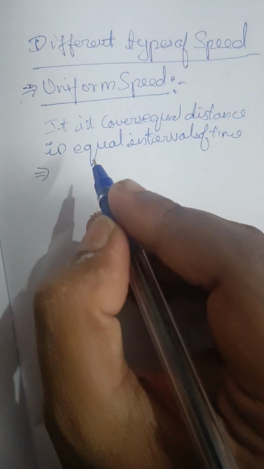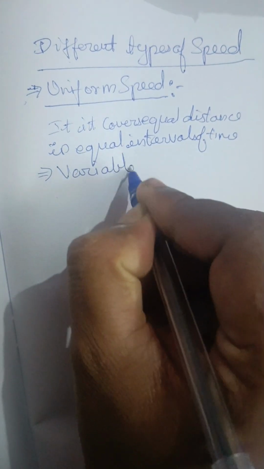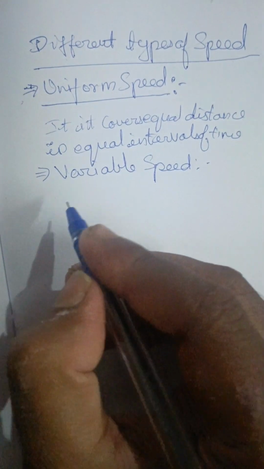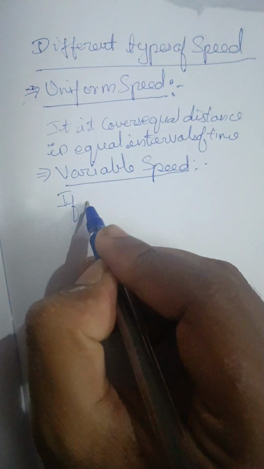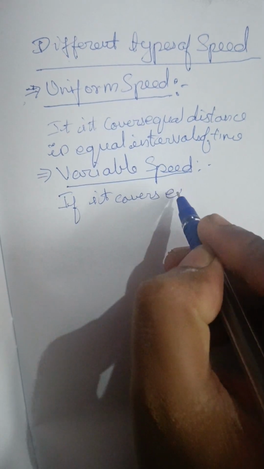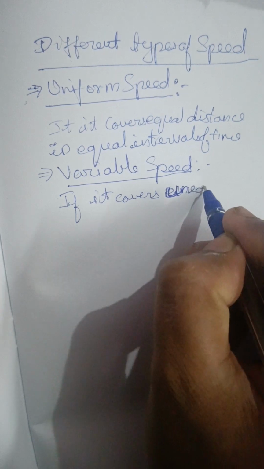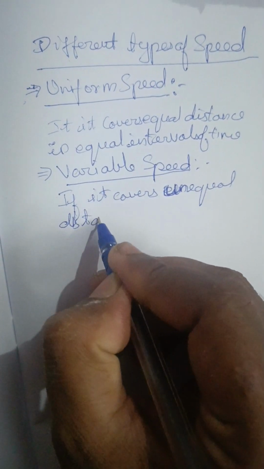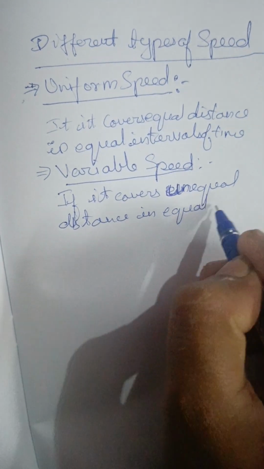Next we have to discuss the variable speed. Sir, what is variable speed all about? Variable speed is nothing but an object is said to be moving with a variable speed if it covers unequal distance in equal intervals of time.